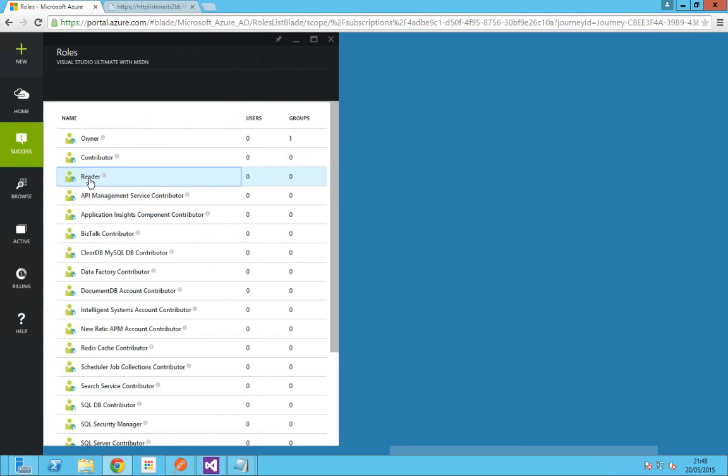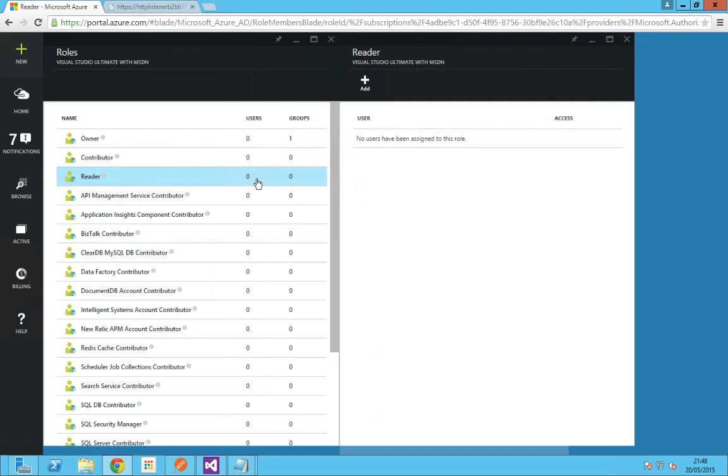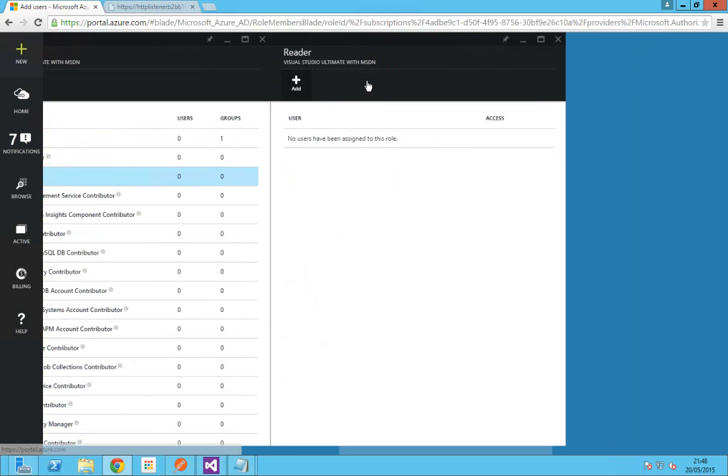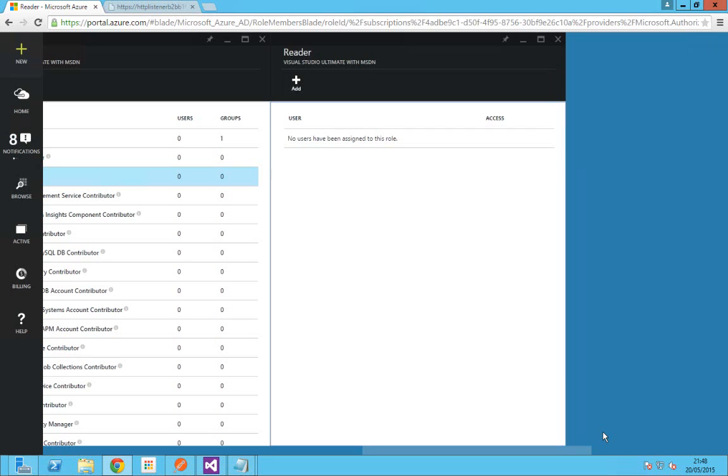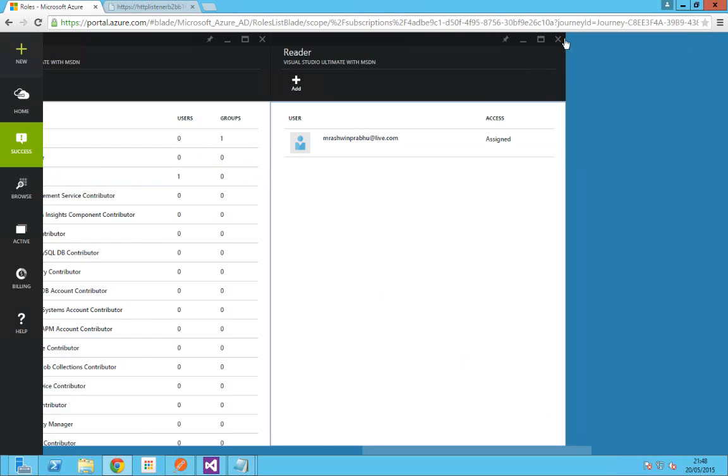So click on the role now. There are no users assigned. Click here and click the user. Give the user the subscription to whom you want to give the read access. For this subscription of mine, which is live.com, I'm going to give read access. Click and select this. This will appear here after it's been successful.